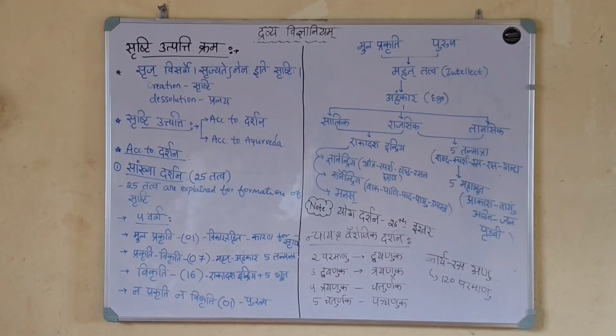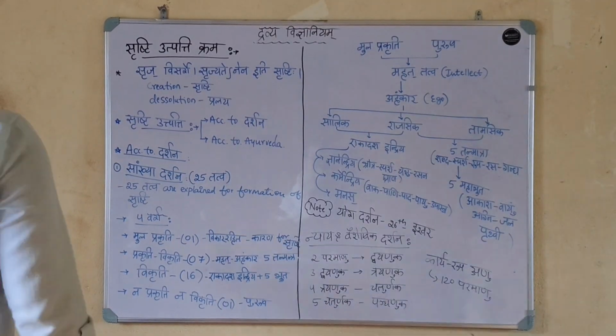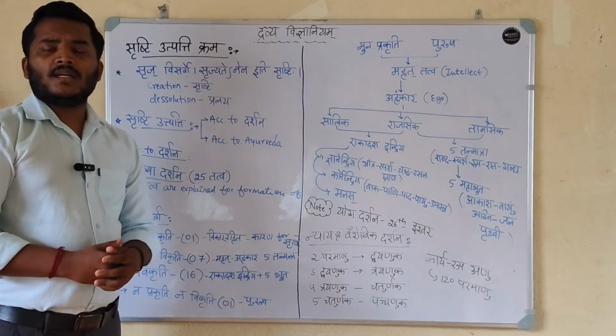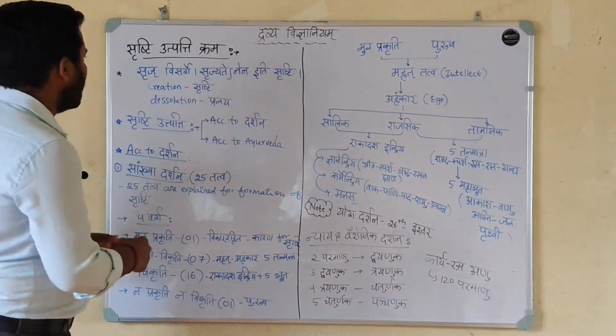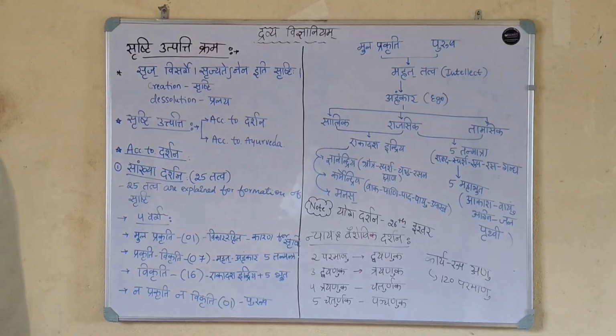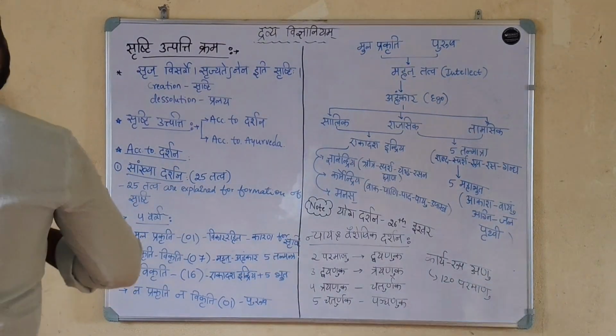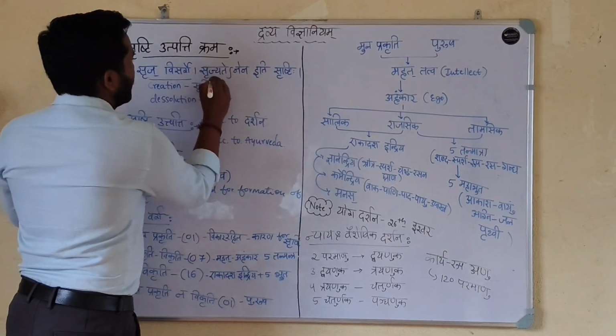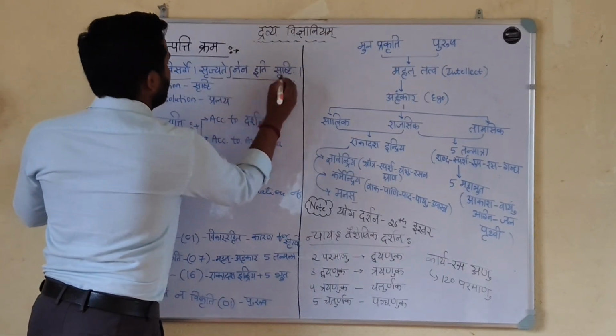Now we discuss the important concept, that is Srushti utpatti krama, the theories regarding the creation of the universe. Definition of the Srushti utpatti krama is सृज विसर्गे, सृज्यते अनेन इति सृष्टिः.